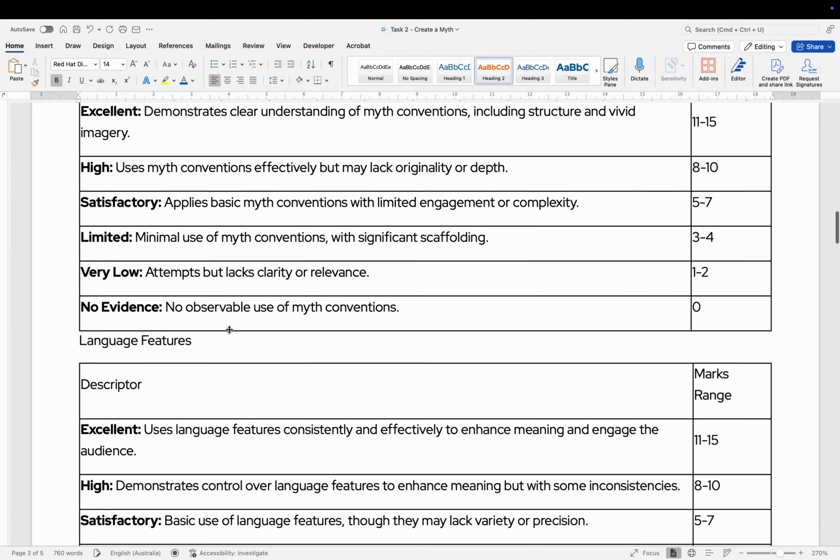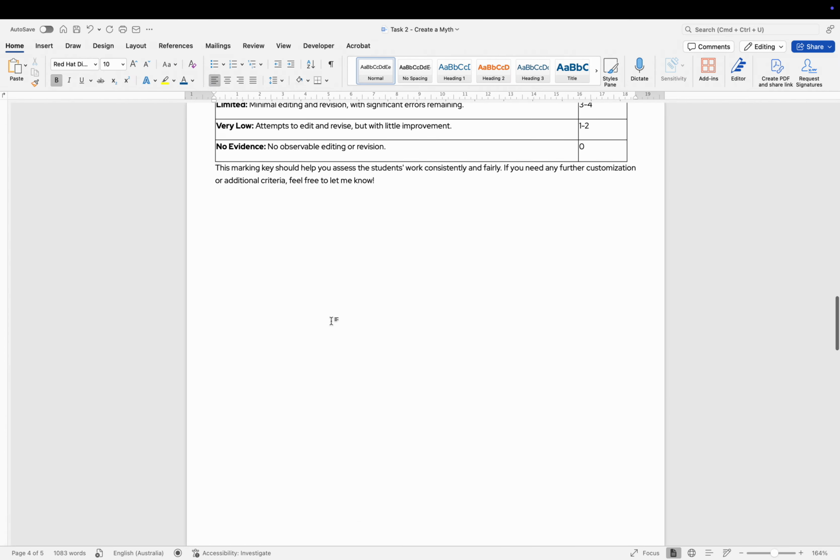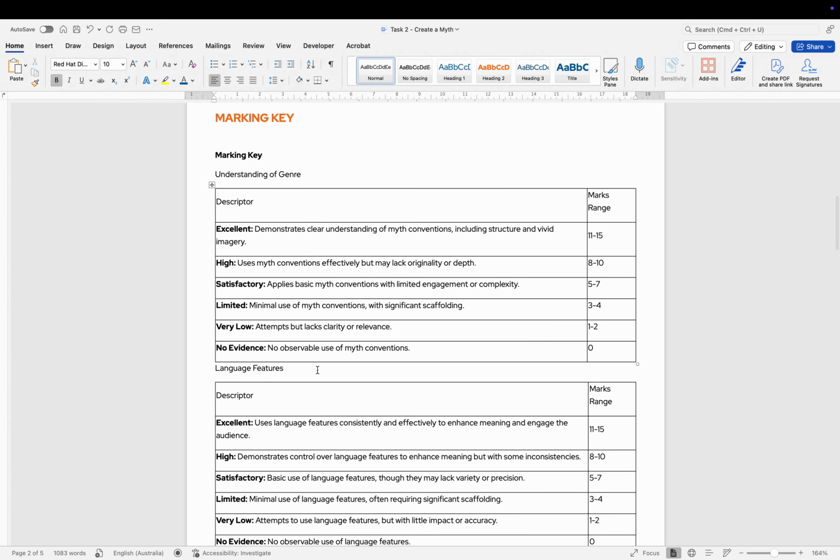And I can edit it and get my formatting right and all that kind of stuff, and that'll take me a lot less time. Oh, sorry, where did you go? Oh, there we go, my computer just glitched. So now we've got a marking key in here, and I can tweak my formatting and I'm good to go.